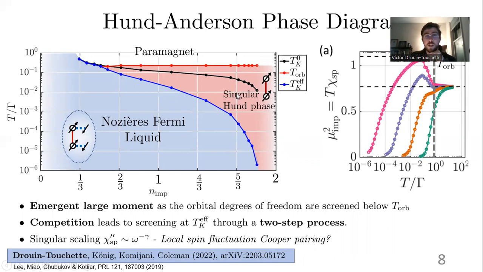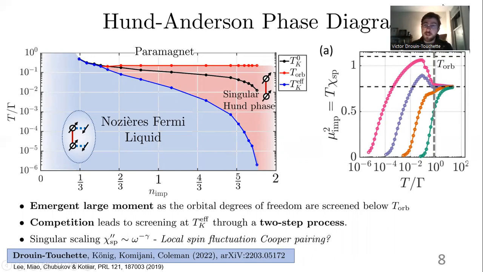What we can see is that for the impurity close to half filling, where I point my clicker, we have this large singular Hund phase. This is a phase with singular scaling of the spin susceptibility that looks like power-law scaling. And in that phase, we have a large emergent moment. As you can see here, I've got the impurity moment in pink. You have this jump to a large emergent moment. And in the end, at very, very low temperature, an effective Kondo temperature that's much reduced compared to the bare Kondo temperature that you would have.